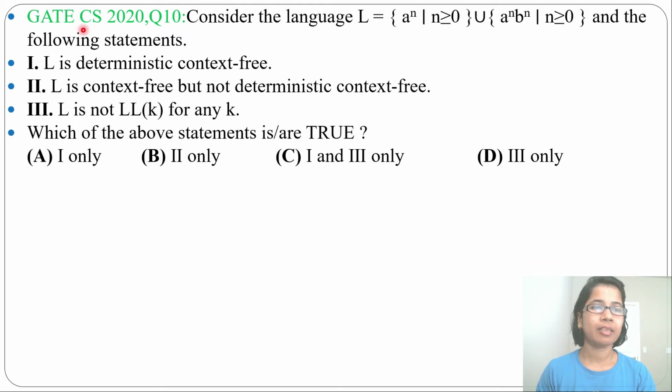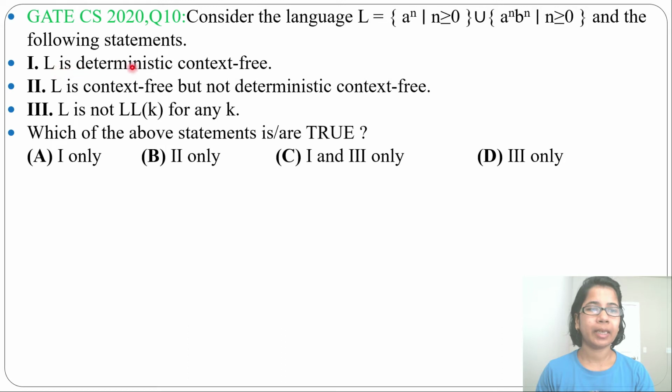Hi, let's solve the next previous year question of context-free languages in TOC. This question was asked in GATE CS 2020, question number 10. Let's read the question. Consider the language L = {a^n | n ≥ 0} ∪ {a^n b^n | n ≥ 0} and the following statements.